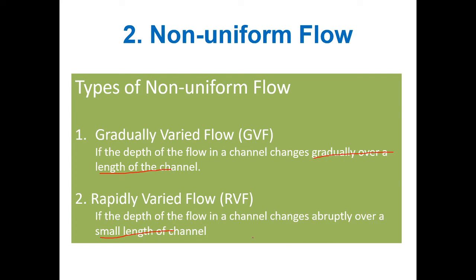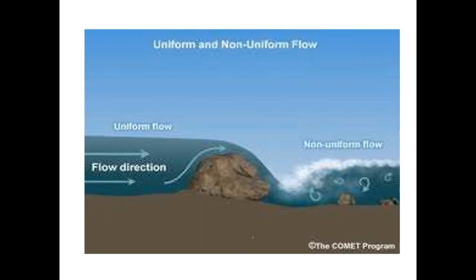Here you can see in this picture the flow direction from left to right. This is uniform flow, with no disturbances and no change in velocity. Here you can see the non-uniform flow. So this is the complete picture.